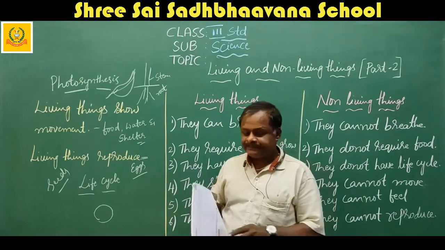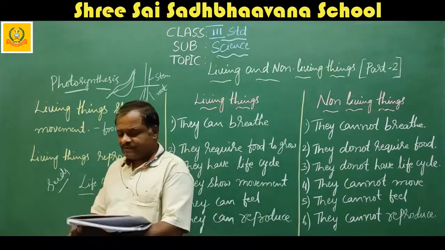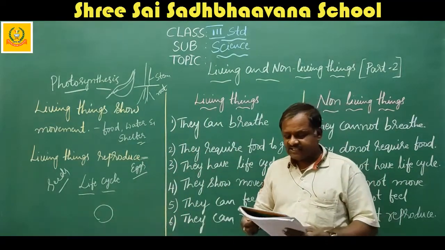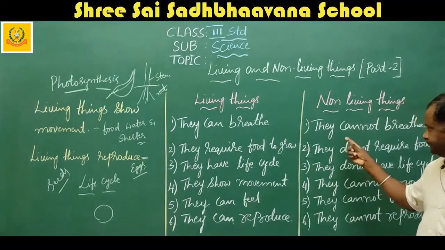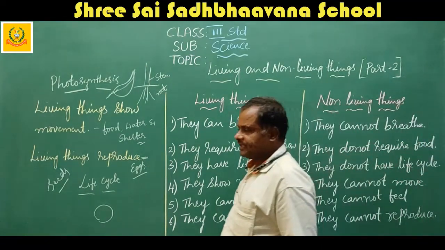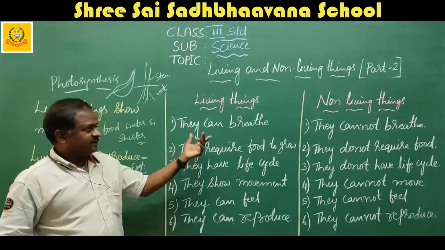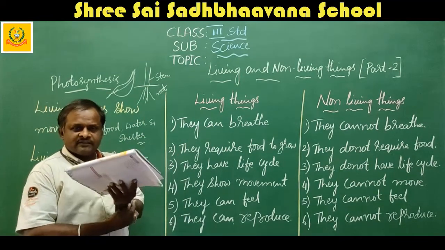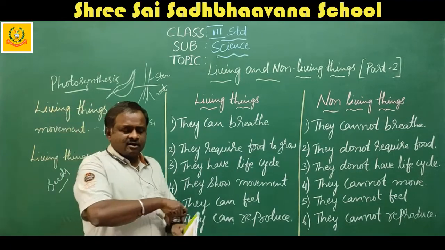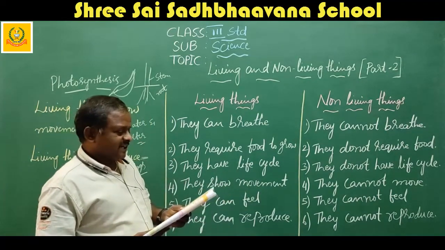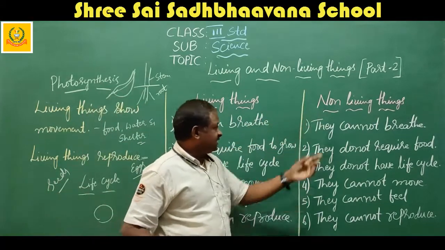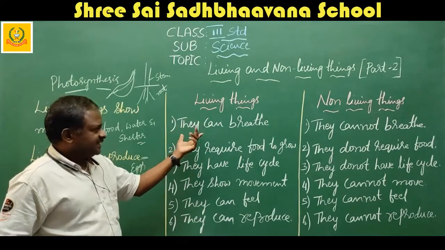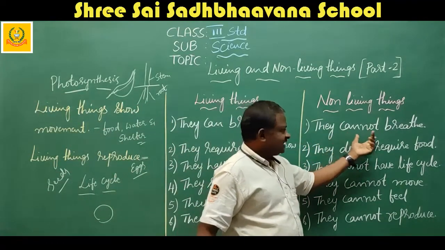Turn to page number 10. Here they have given the differences between living things and non-living things in table form. I have written the same thing on the board. You can look at the board or in the book itself. I will read one by one. Living things and non-living things. Living things can breathe. Non-living things cannot breathe.